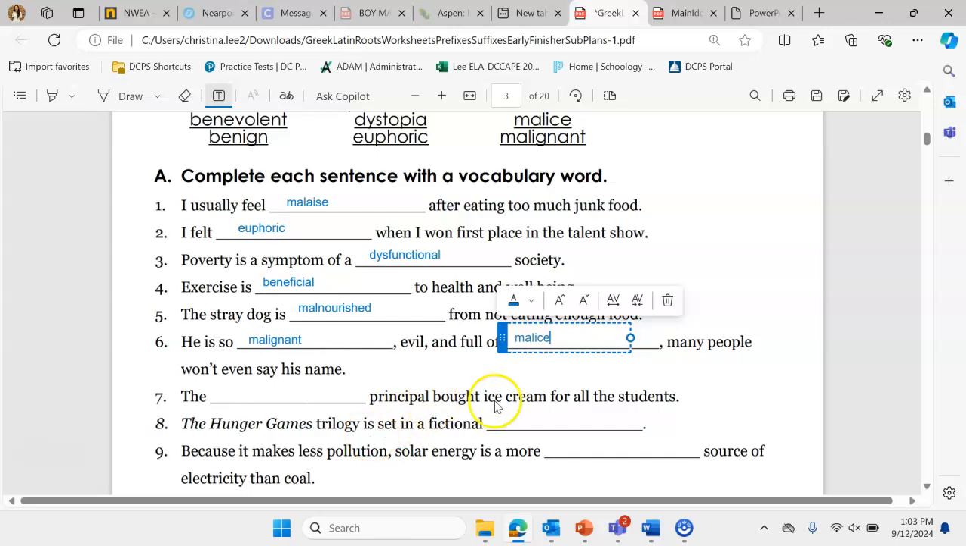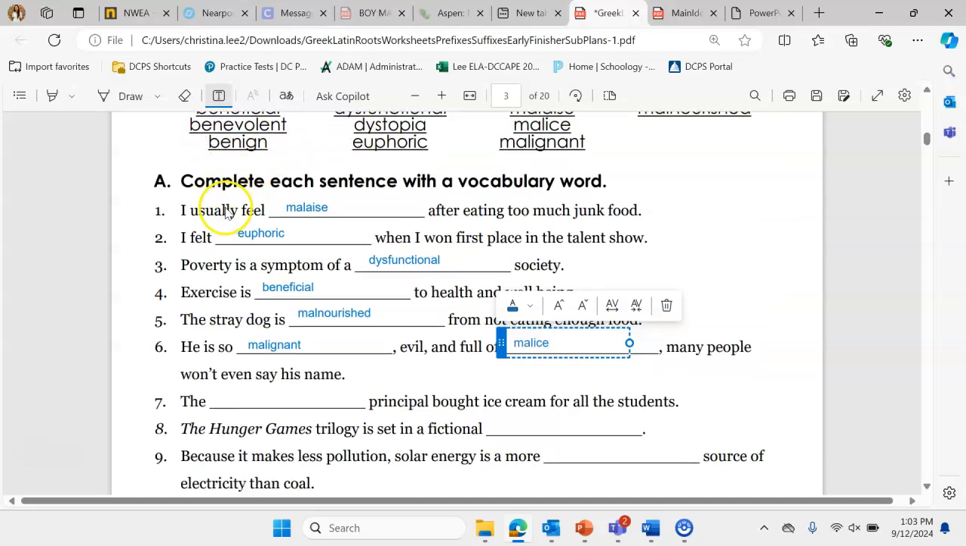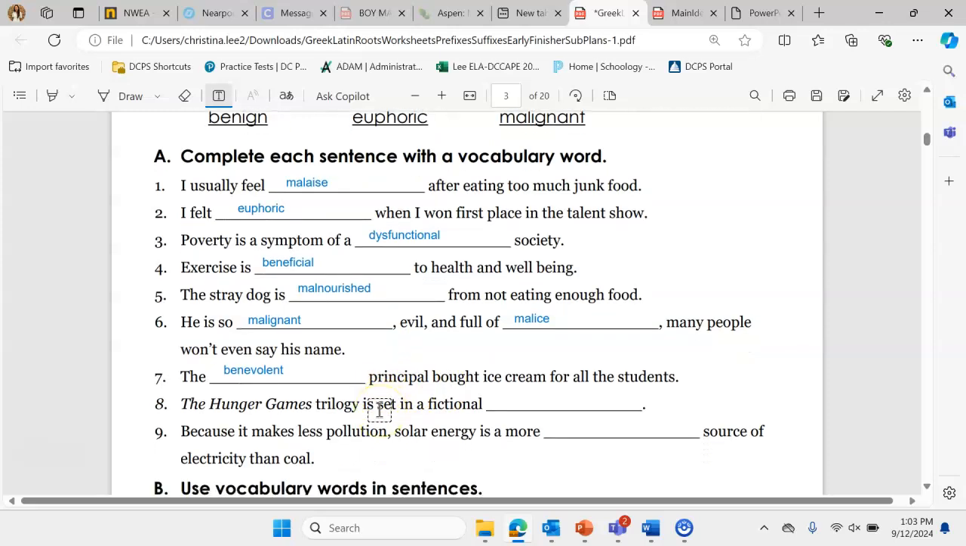The blank principal bought ice cream for all the students. Well, if our principal buys us ice cream, they're pretty nice. So beneficial, benevolent, benign, or euphoric, here we're going to use benevolent. Benevolent means good and extremely kind, usually. So a kind principal, the benevolent principal, bought ice cream for all the students.